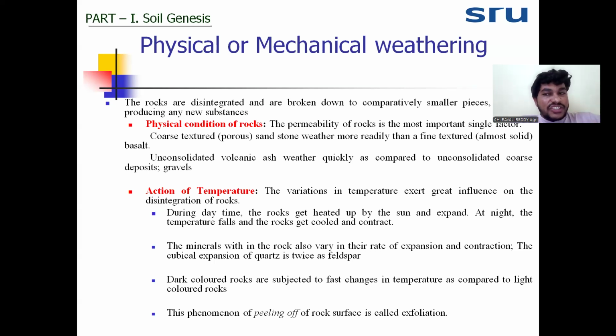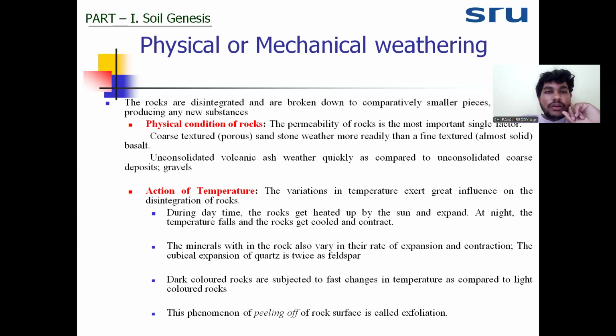We can compare physical weathering with the disintegration of rock by the hammering process. If we have a bigger hammer, we will disintegrate a higher size of rock into smaller size. The same thing happens in physical or mechanical weathering. Physical and mechanical weathering work in the environment through different factors.